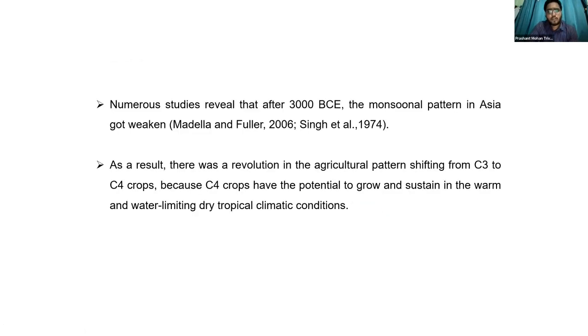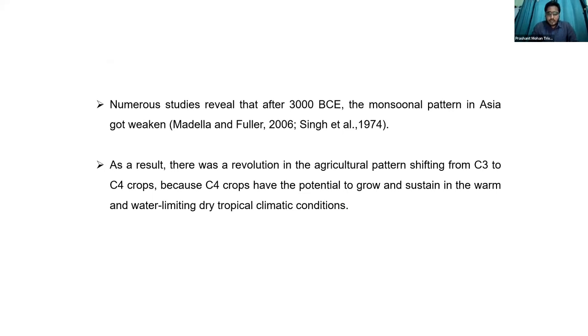Numerous studies also revealed that around 3000 BC the monsoonal pattern in Asia got weakened. And if the monsoonal pattern was weakened, then there is no water or very limited water. So that was the revolution in the agriculture pattern, shifting from C3 to C4 crops, because C4 crops have the potential to grow and sustain in warm, water-limiting, dry tropical climatic conditions.